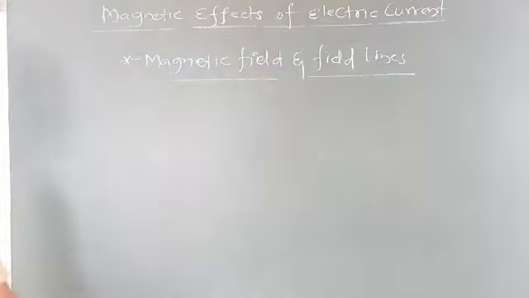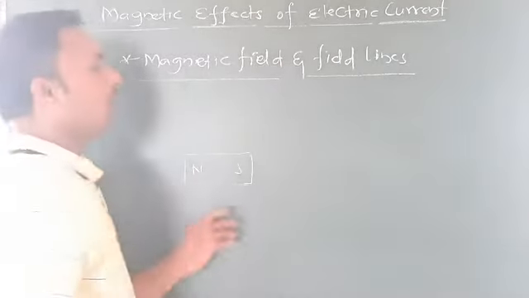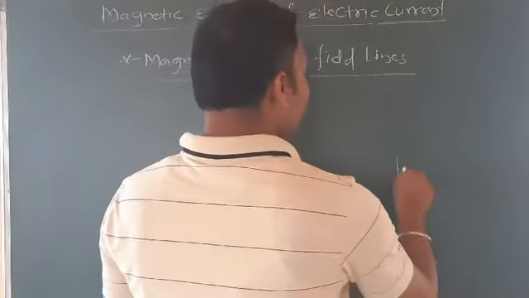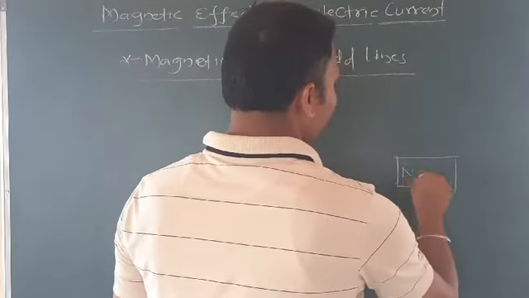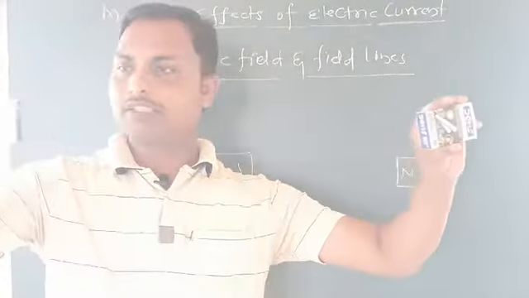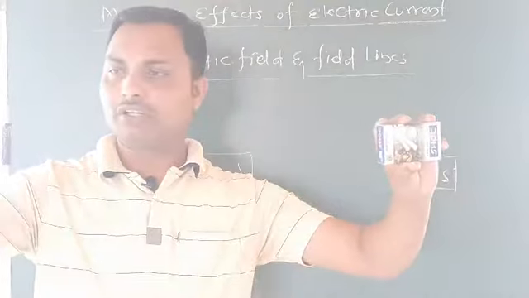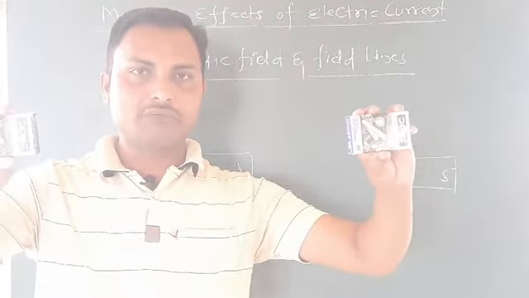So what I'll do is take one bar magnet here; this is the north, this is the south. And if I have one more bar magnet, I'll keep it here; this is again a north and this is a south. Let's consider this magnet 1 and magnet 2. If I have these bar magnets far away from each other, not very close, can these two magnets attract each other now?